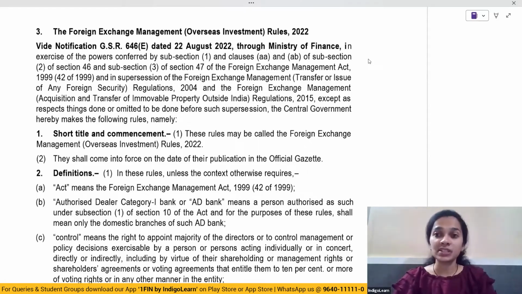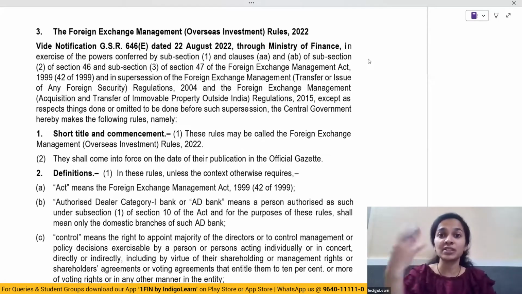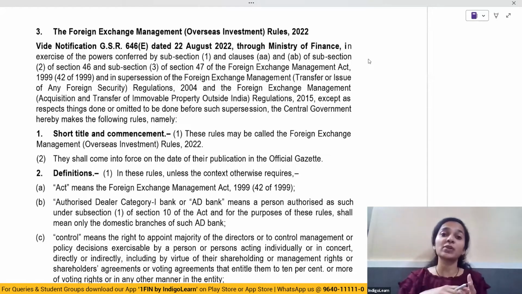Now, talking about overseas investment, the investment which is done by a resident here outside India is called as overseas investment. What happens is when someone from a foreign country is making investment here in India, it is either called as foreign direct investment or foreign portfolio investment. However, when we are making investment outside India, say a resident of India is making investment outside India, then that is called as an overseas investment. So these rules and regulations which we are going to study about now are related to overseas investment.